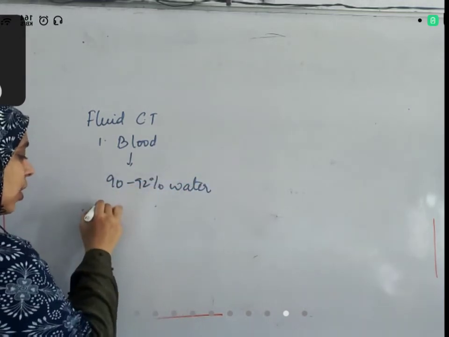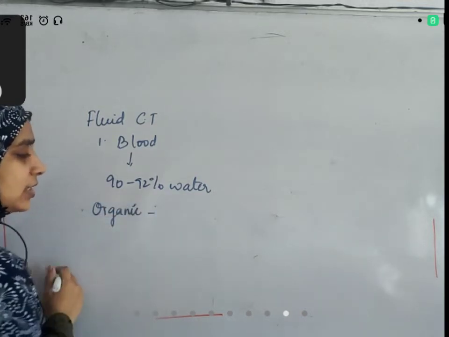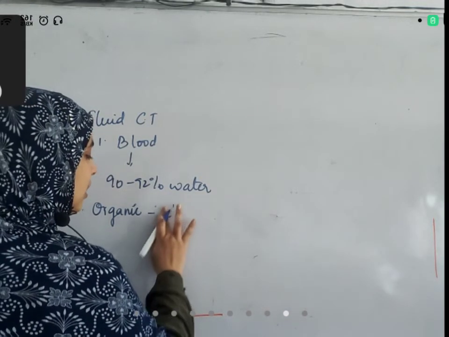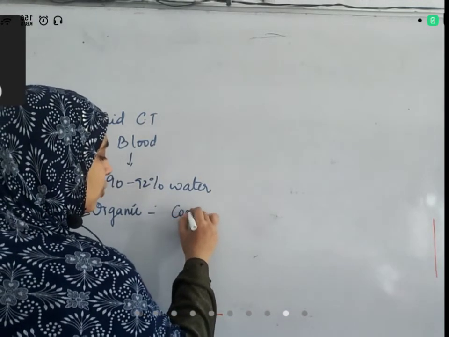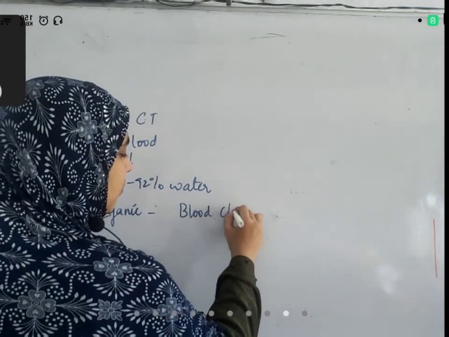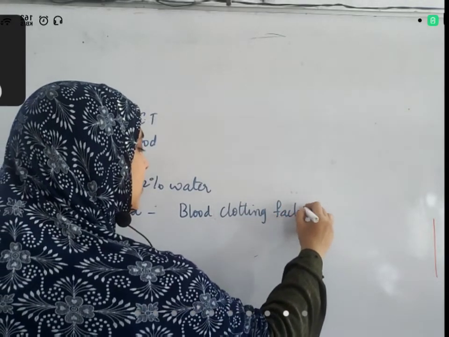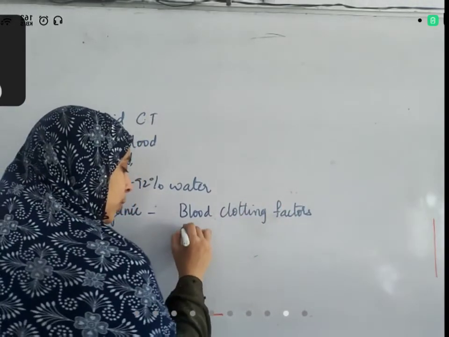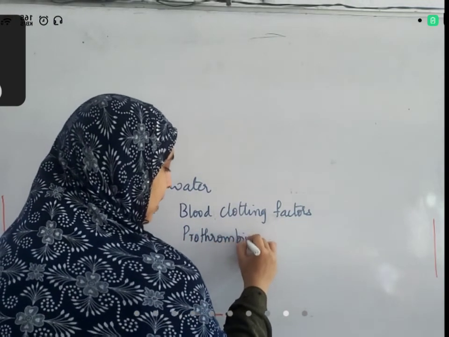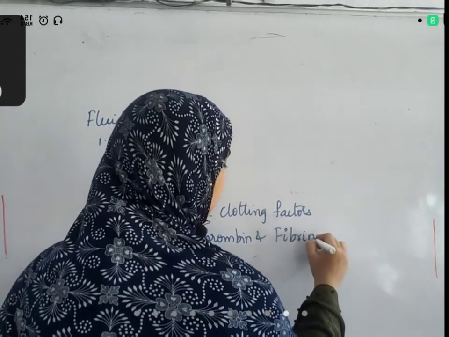The remaining are organic substances. What are the organic substances present in blood? It has coagulating factors, blood clotting factors: prothrombin and fibrinogen.